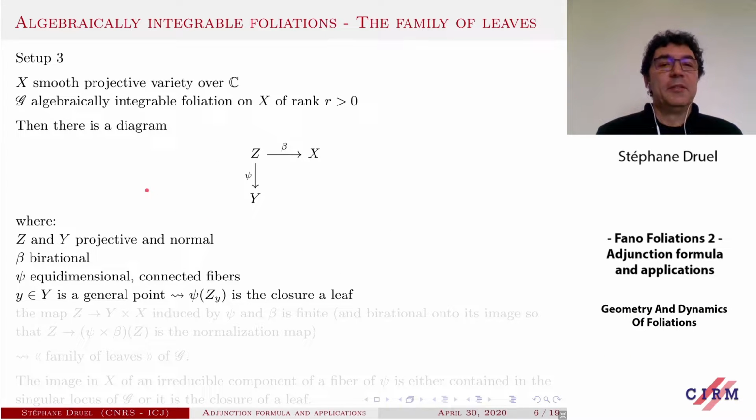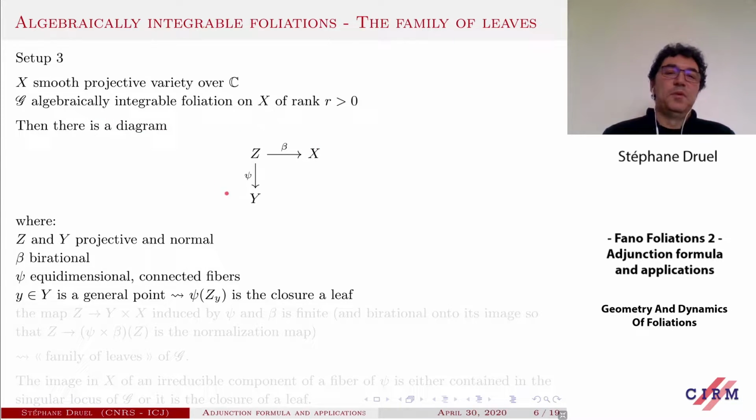I'll try to be clear. So what is the family of leaves? The family of leaves is a diagram like this, where Z and Y are normal projective varieties, beta is a birational map, and psi is equidimensional with connected fibers. The first property of this diagram is that if you consider a general point in Y, and look at the fiber here, you take the image in X, and what you get is precisely the closure of a leaf of the original foliation.